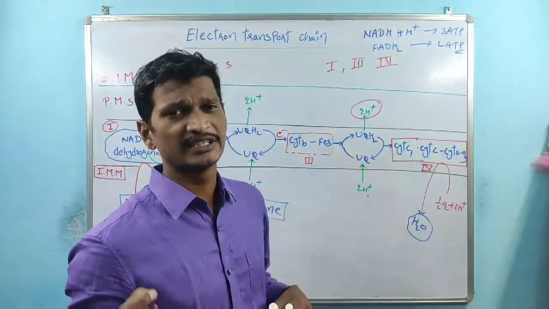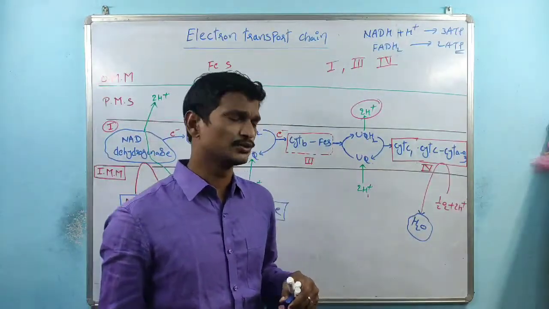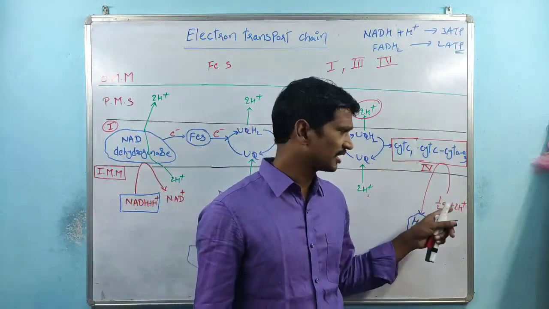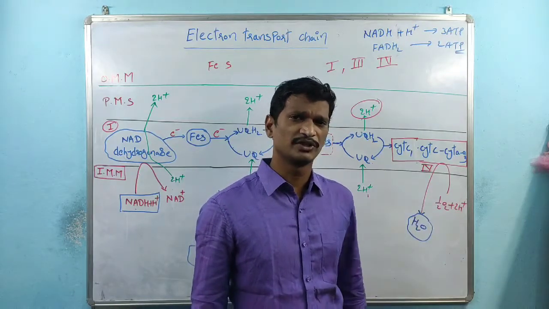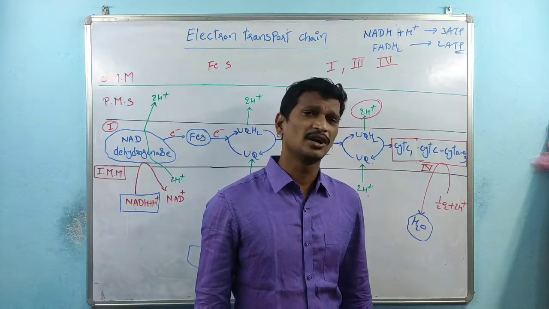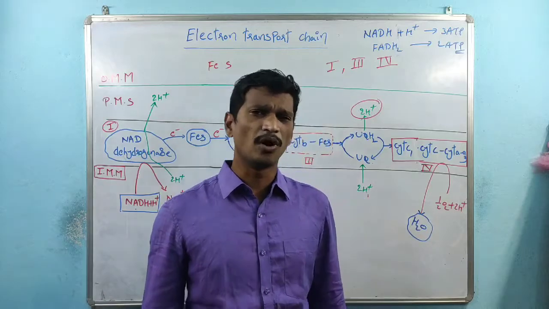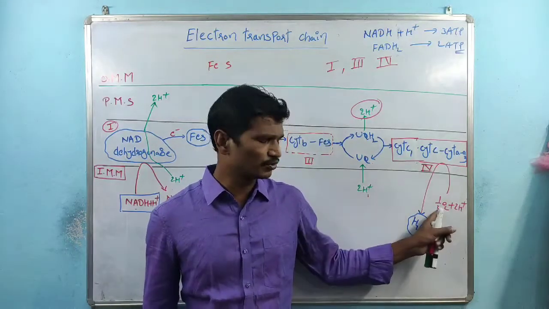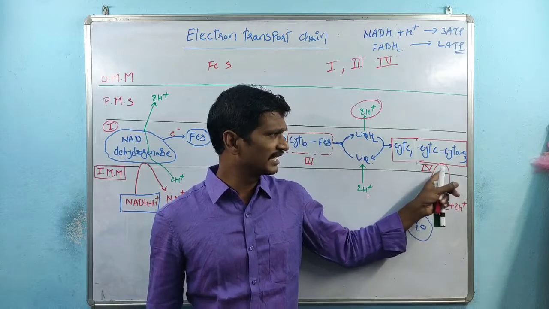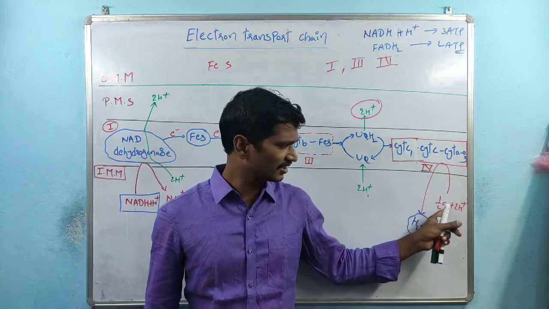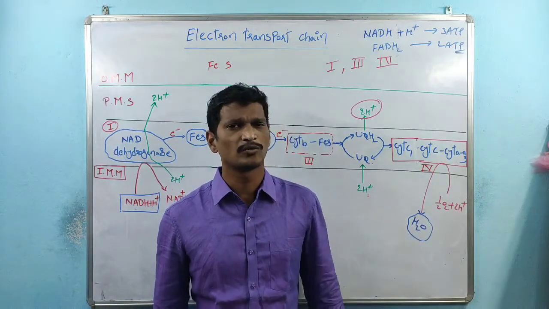The oxygen we breathe is utilized in the electron transport chain at complex 4. Molecular oxygen, O2, and 2 H plus ions gain the electrons and finally form the water molecule.